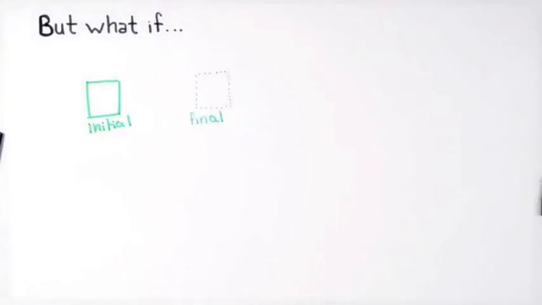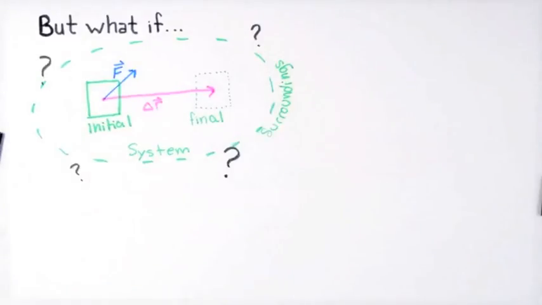Now let's check out our expression for the work by looking at a second example, with everything being the same as in the first case, except that the force F points at an angle theta relative to the displacement. We would still expect energy to be transferred in, but perhaps not as much because the push isn't aligned as well with the direction that the object is moving. Our current expression for the work doesn't account for this. Let's propose this modification. Instead of using the entire magnitude of the force, how about considering just that part of the force that is aligned with the direction of the displacement, the direction the object is moving?